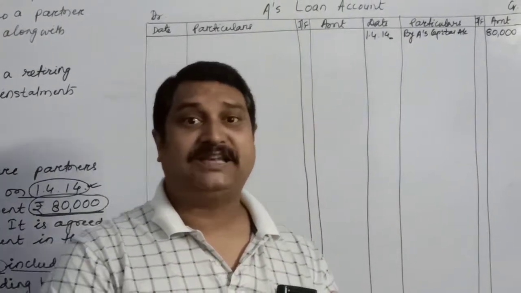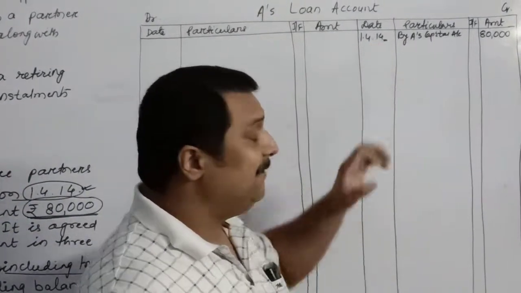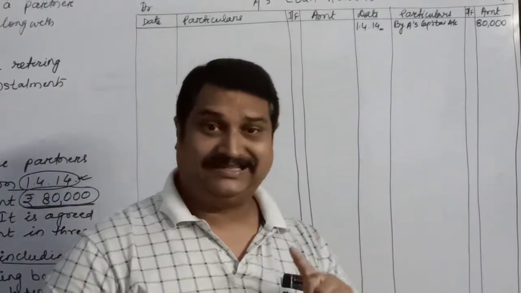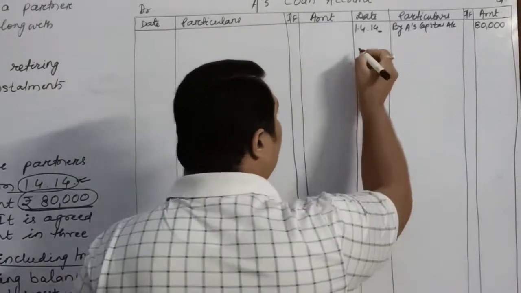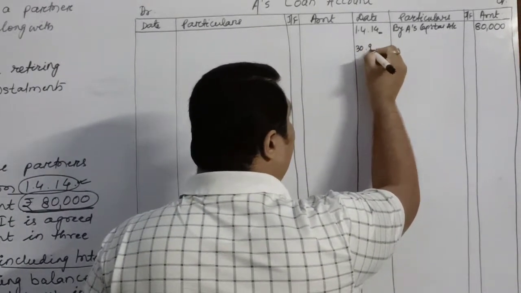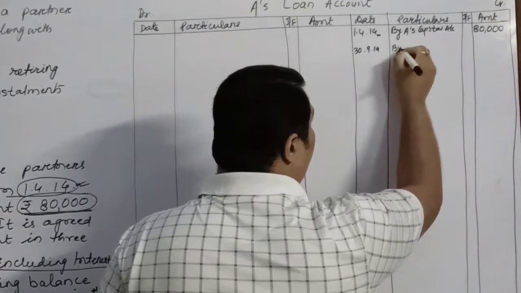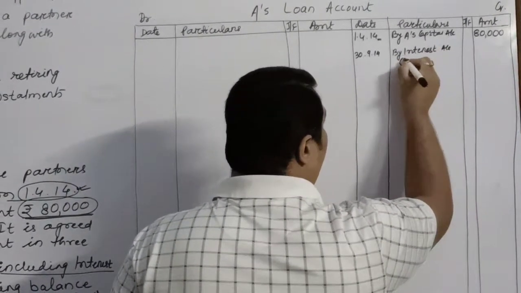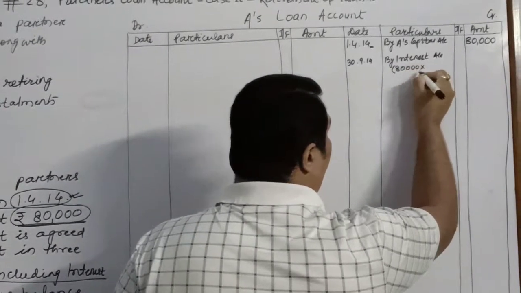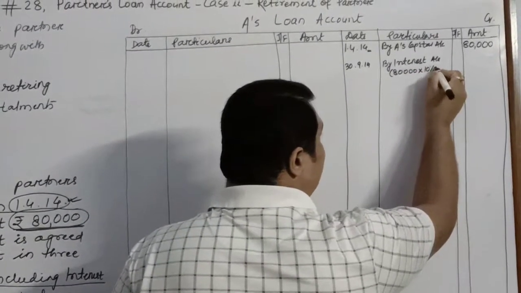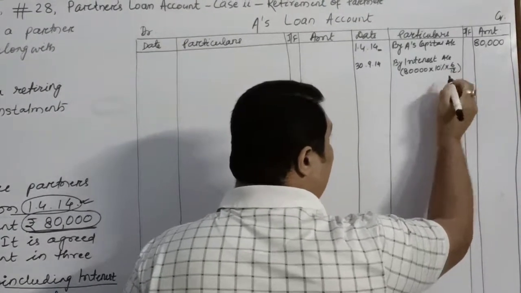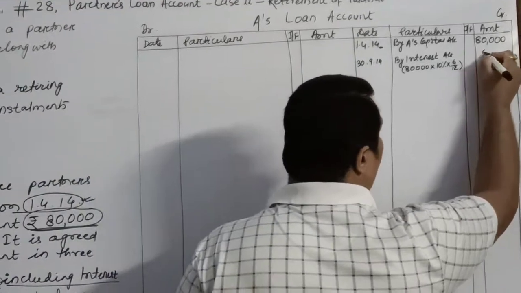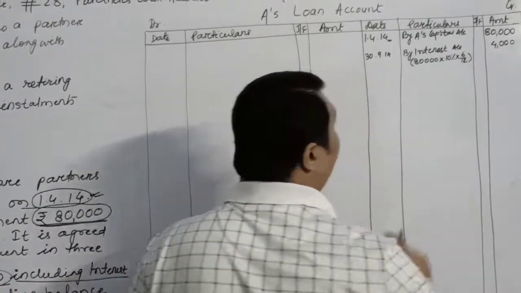From 1st April, the first half year will get completed on 30th September. So on 30th September 2014, we will calculate interest: 80,000 into rate of interest 10% per annum, multiplied by 6 by 12. So the interest will be rupees 4,000.